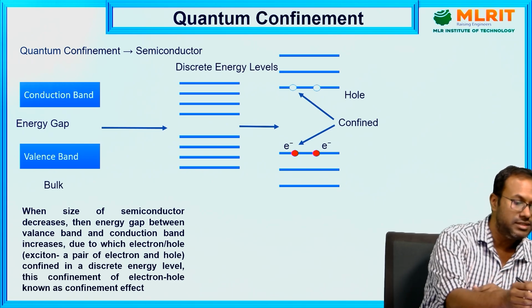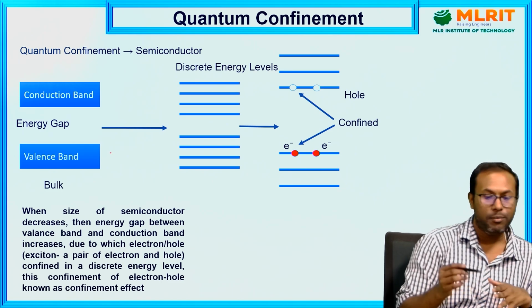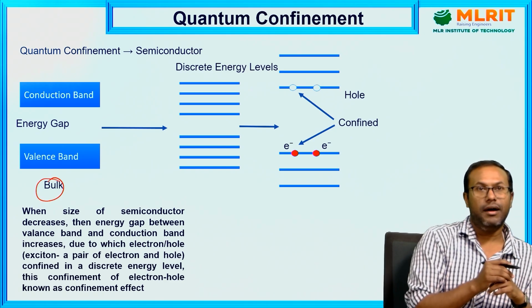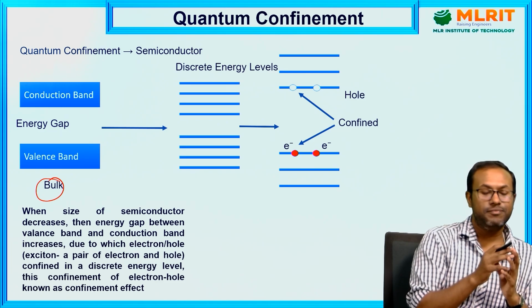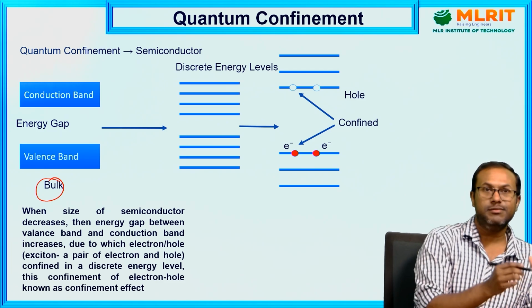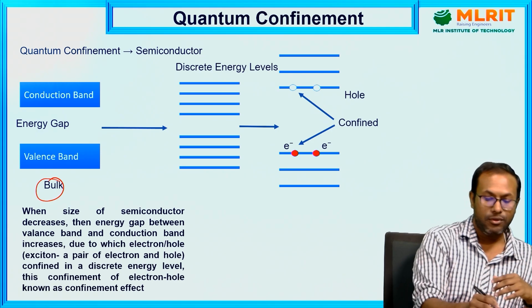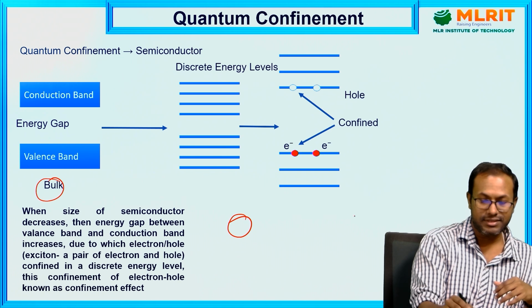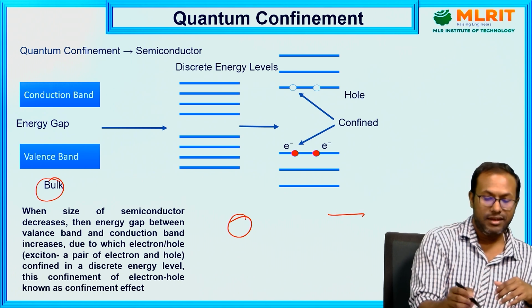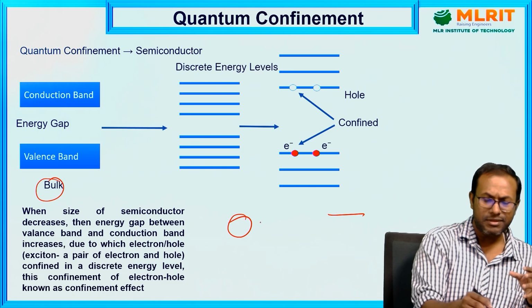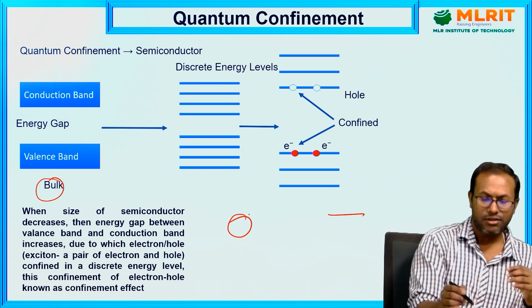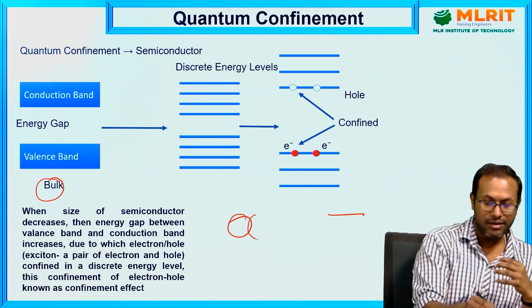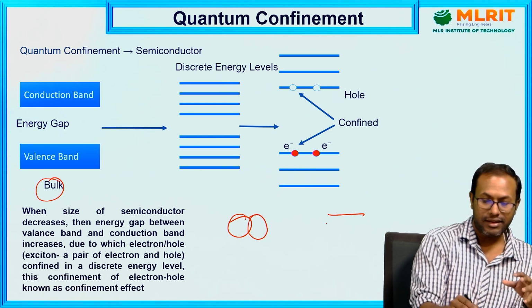Before going to that, suppose this is the energy structure of a semiconducting material. It is a bulk material. We know that in a semiconductor material there are two kinds of bands, the valence band and the conduction band. How are these bands formed? Usually, when we increase the number of atoms, suppose one atom is there, there is one corresponding energy level for the electrons of this atom. Suppose I bring another atom, then another energy level will come corresponding to that.